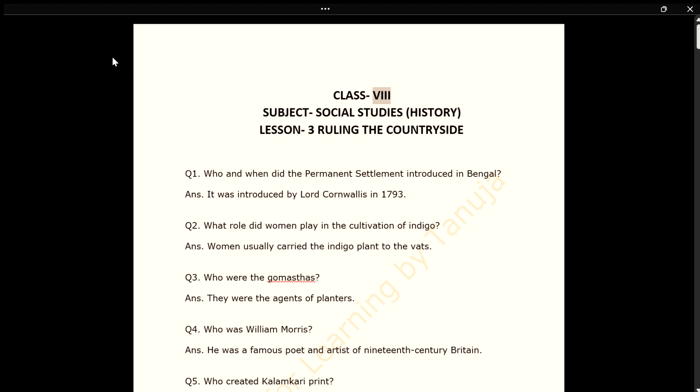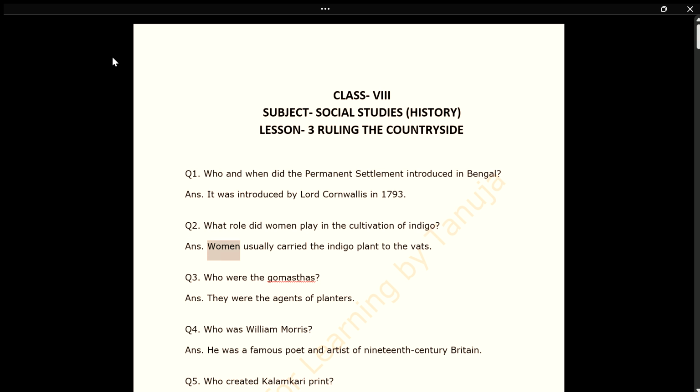Class 8. Subject: Social Studies, History. Lesson 3: Ruling the Countryside. Q1. Who and when was the permanent settlement introduced in Bengal? Ans. It was introduced by Lord Cornwallis in 1793. Q2. What role did women play in the cultivation of indigo?